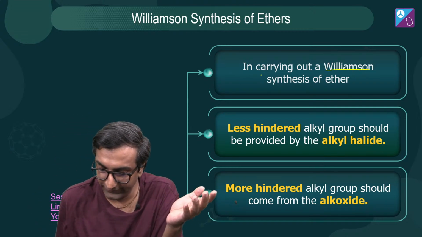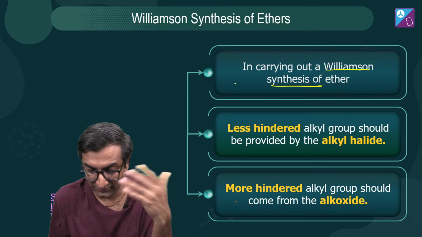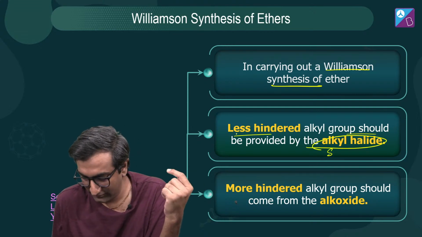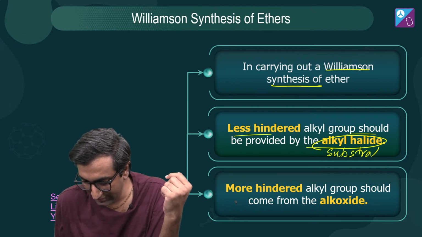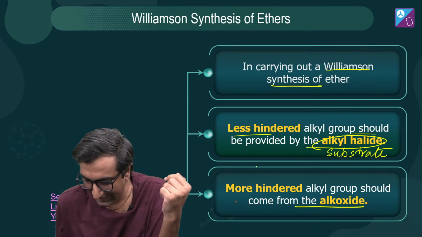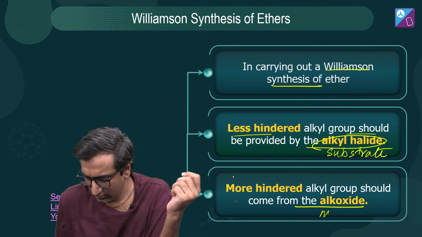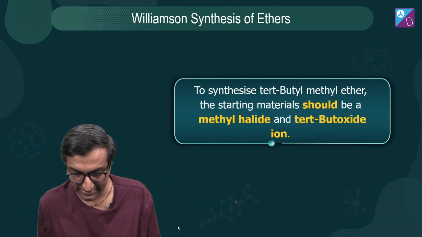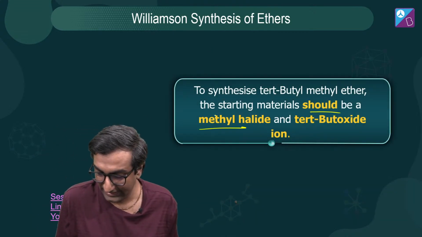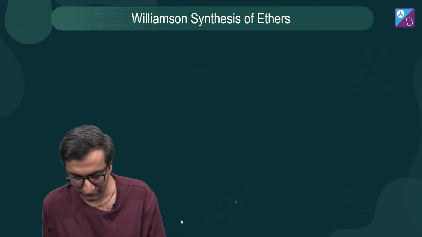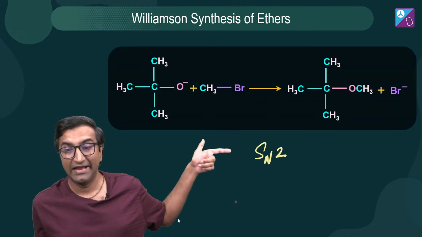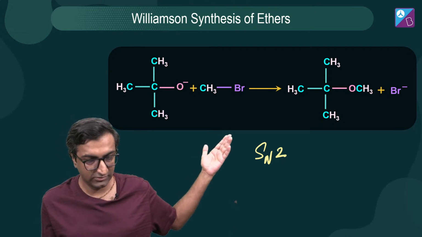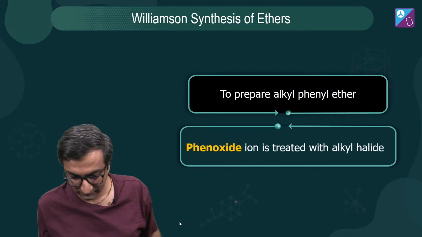So if you're going to use Williamson synthesis, यही Williamson synthesis है. Less hindered alkyl group should be on the alkyl halide, which means the substrate. More hindered alkyl group should be on the alkoxide. Alkoxide मतलब nucleophile. तो इसको बनाने के लिए starting materials होने चाहिए methyl halide and tertiary butoxide ion, which is this right over here. ठीक है? And then this is going to undergo SN2. That's it. You're done. Yes, Rohit. बिल्कुल सही बोला आपने.